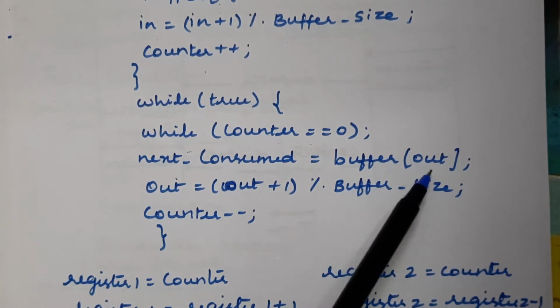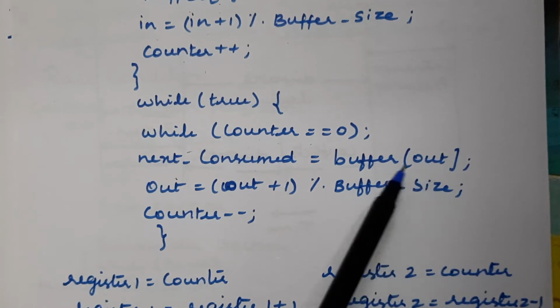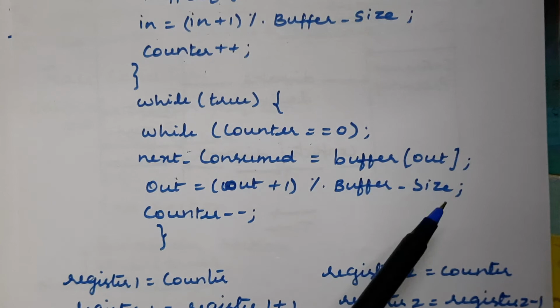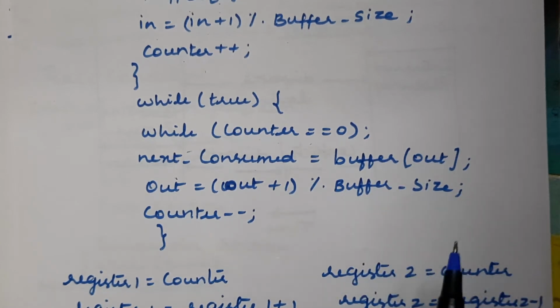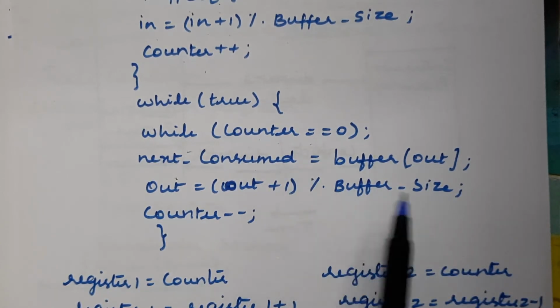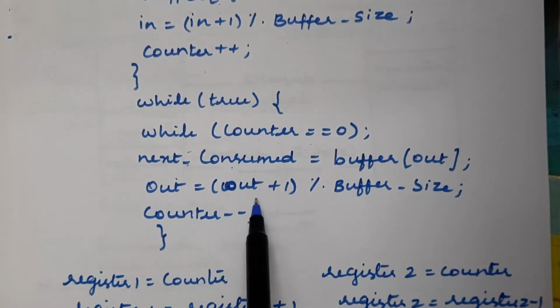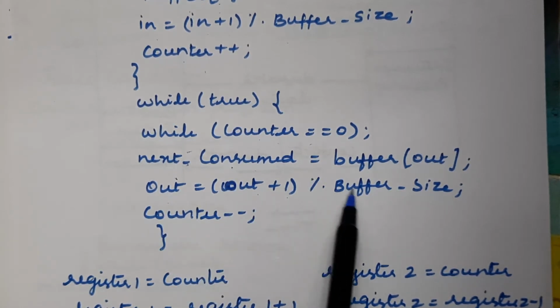Here we have used one more variable called out, and it is used as a subscript for the array variable buffer of out. This out always points to one of the data items we have in the buffer, so that we can take that data item from the buffer and store it in this local variable called next consumed, and out equal to out plus 1 mod buffer size.